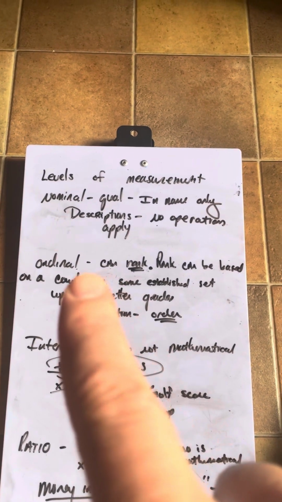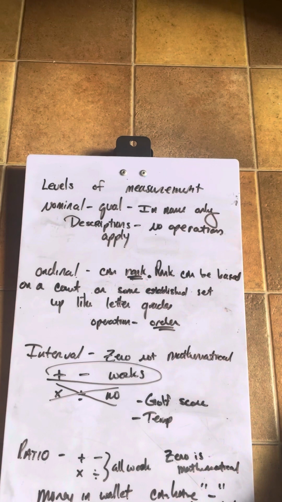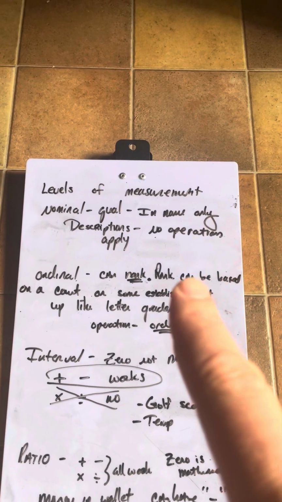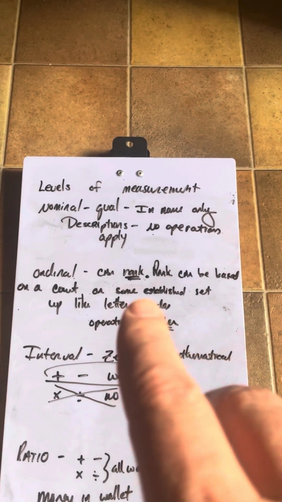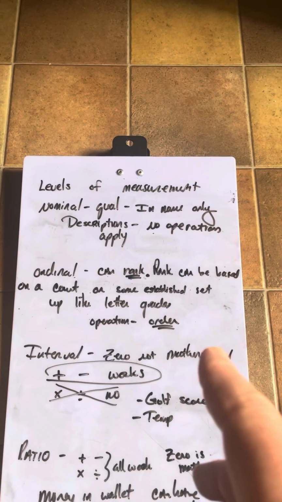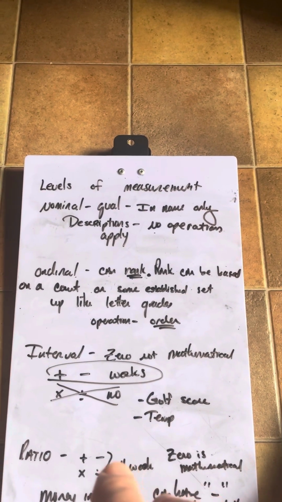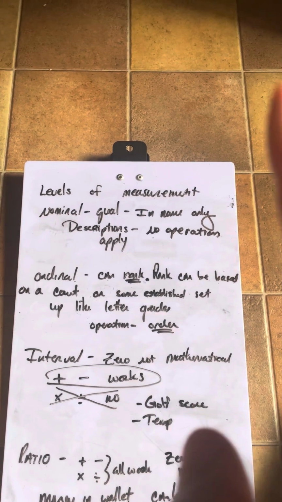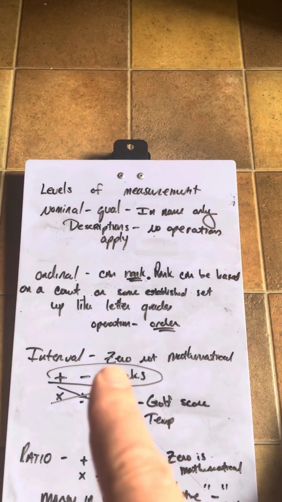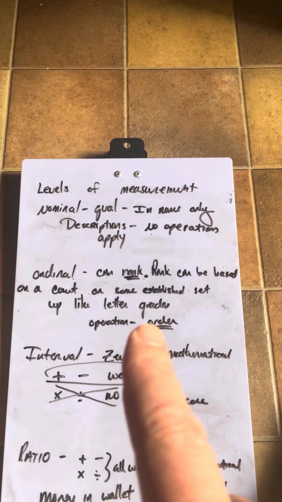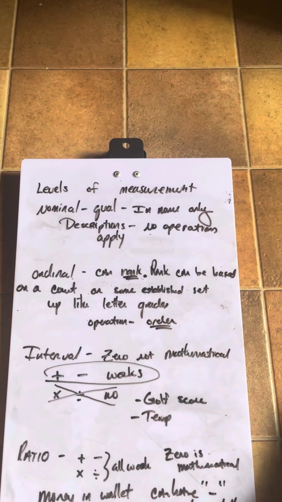Ordinal. There's some kind of rank that can occur. Now sometimes the rank can be based on a count, or it can be based on some kind of established setup like letter grades. A is greater than B, B is greater than C, that kind of idea. The only operation you're really performing that's mathematical is ordering the numbers.